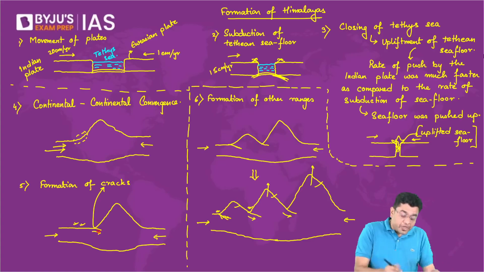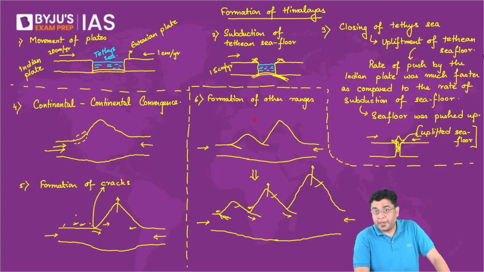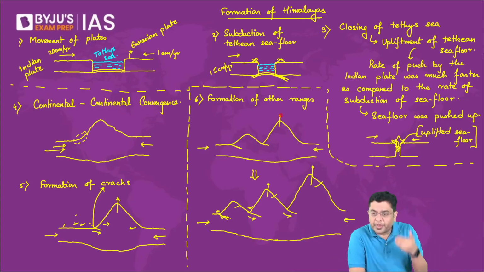And then further compression meant that not only did the height continue to increase, the existing range became narrower as well, but there was also an upliftment here. So formation of the second range happened. All the meanwhile, the existing range kept on getting higher because of continued compression. This process continued, and that is when you had development of further cracks, formation of Shivaliks, and now another crack has appeared in front of the Shivaliks, indicating the formation or the folding of the fourth range.